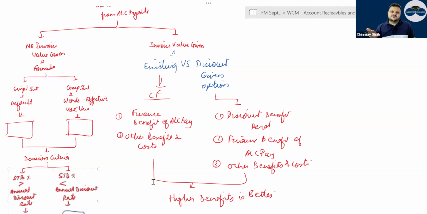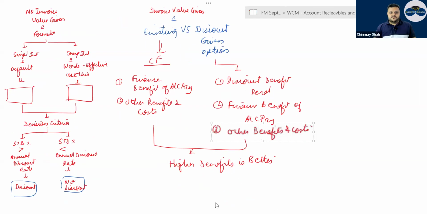If the invoice value is given, then the finance benefit of account payable, other benefits and costs. Here, you are going to write benefits in positive. So, if there is any cost, you will write it in negative, right? Here, the discount benefit received, then the finance benefit of account payable, correct, and the other benefits and costs.